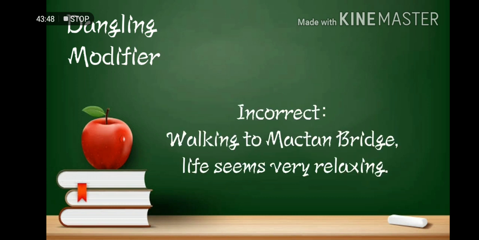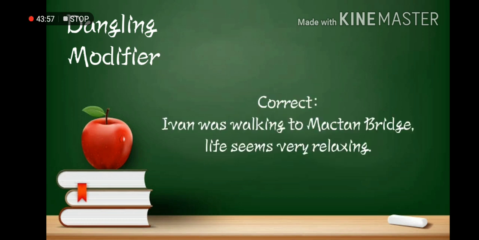So for example, incorrect: Walking to Mactan Bridge, life seems very relaxing. The correct sentence is: Ivan was walking to Mactan Bridge, life seems very relaxing. In the first sentence, we are left hanging. The readers will wonder who is walking at the Mactan Bridge.